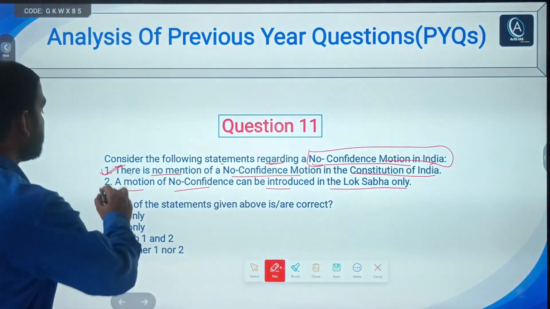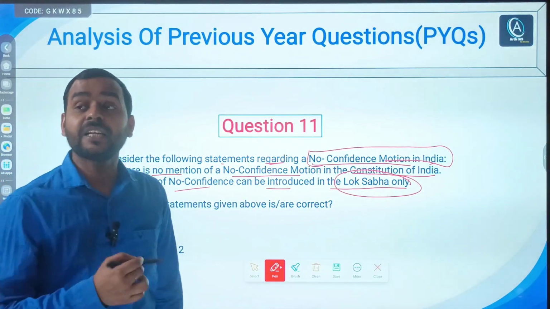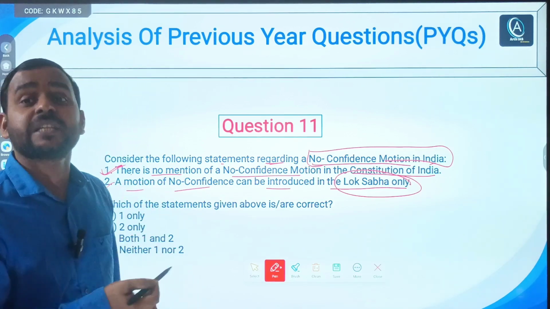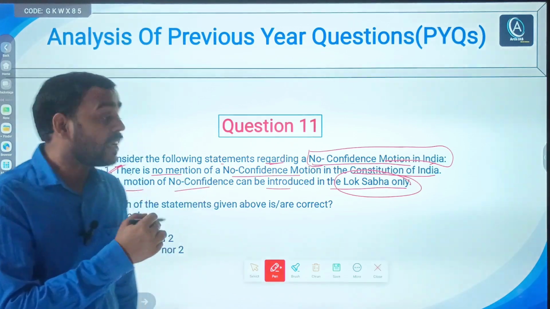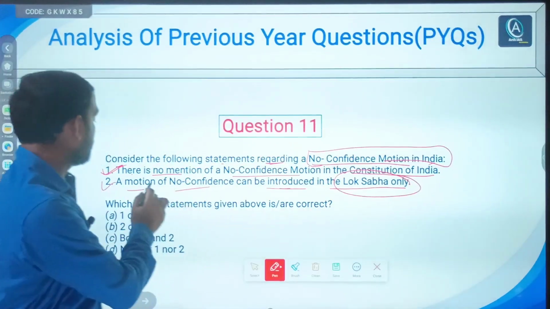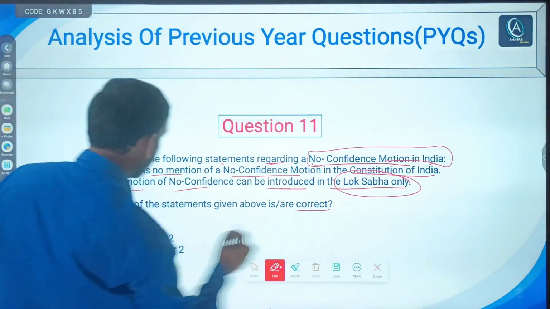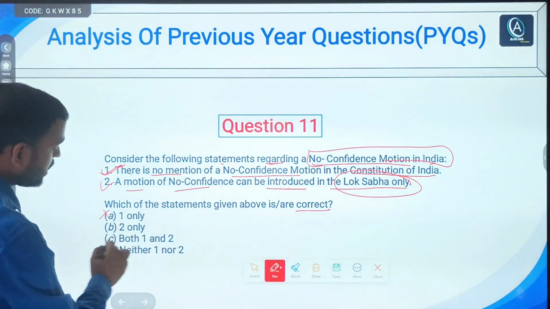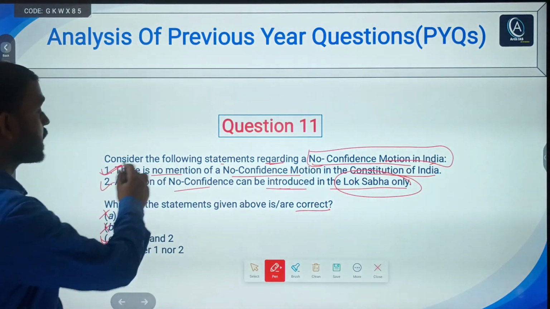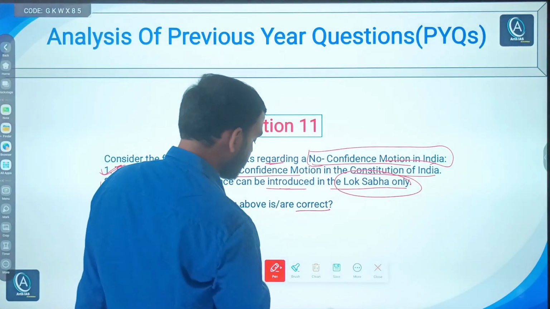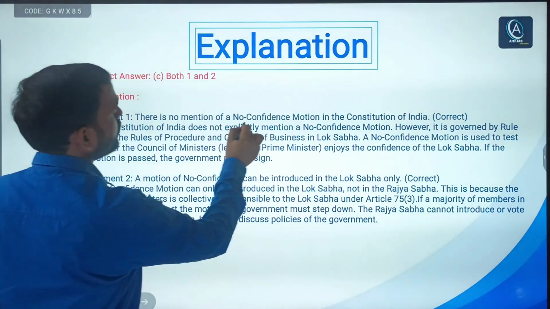Second, a motion of no confidence can be introduced in Lok Sabha only. Obviously. Why Lok Sabha only? Because Lok Sabha is the House of the People. In other countries, for example in Britain, it is called the House of Representatives. So it can be introduced only in Lok Sabha. So both these statements are correct. You can choose the correct option. A says one only, no. B says only two, no. C says both. So C is the right answer. No need to go for D. Both statements are correct. Now you can check the explanation as I told you earlier. Here I have already told you that there is no mention of no confidence motion.